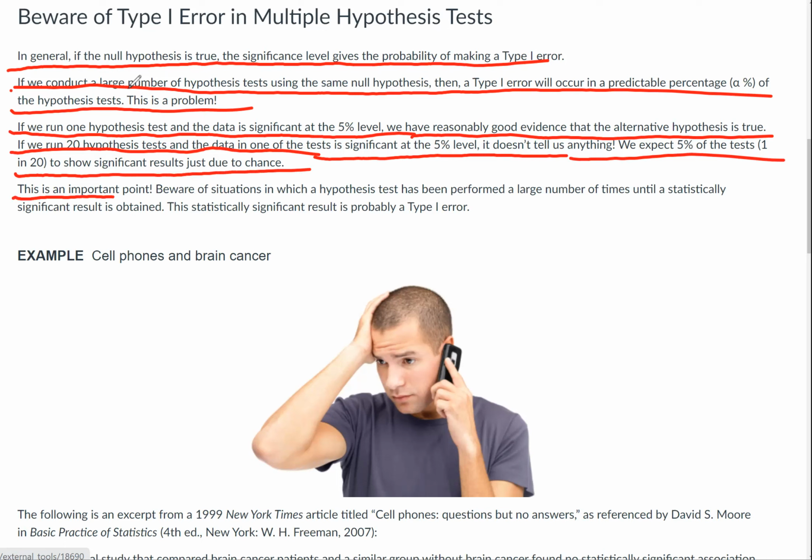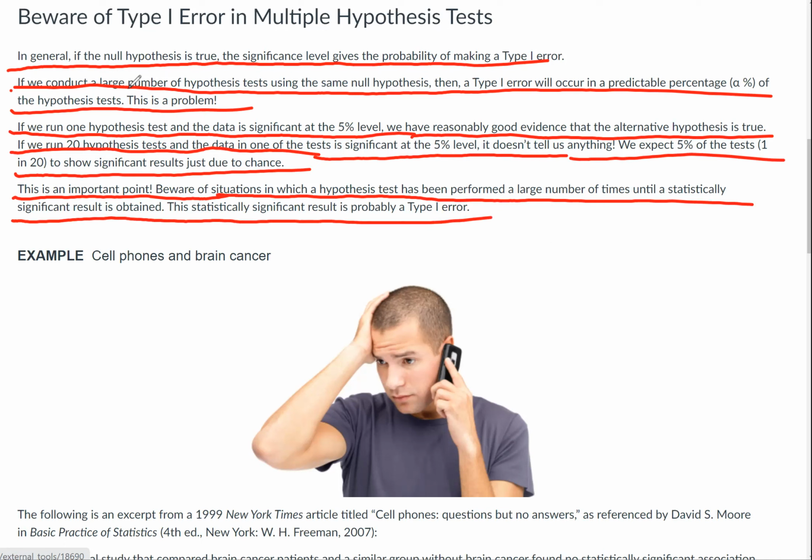This is an important point because we need to be aware of situations in which a hypothesis test has been performed a large number of times until a statistically significant result is obtained. That statistically significant result is probably a type 1 error. For example, we'll talk about cell phones and brain cancer now.